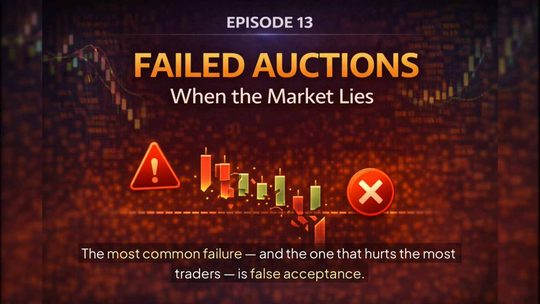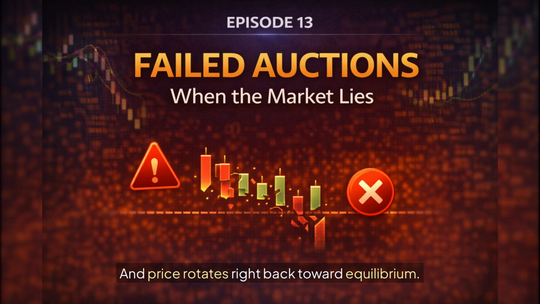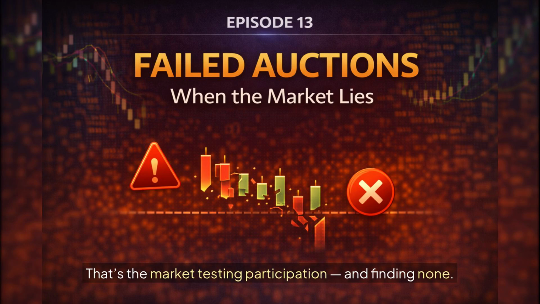The most common failure, and the one that hurts the most traders, is false acceptance. Here's what it looks like. Price closes above the 20% zone. Traders get excited. Bias locks in. Everyone assumes continuation is coming. But then, follow-through never shows up. Price hesitates. Momentum dies. And price rotates right back toward equilibrium. That's not continuation. That's the market testing participation and finding none.